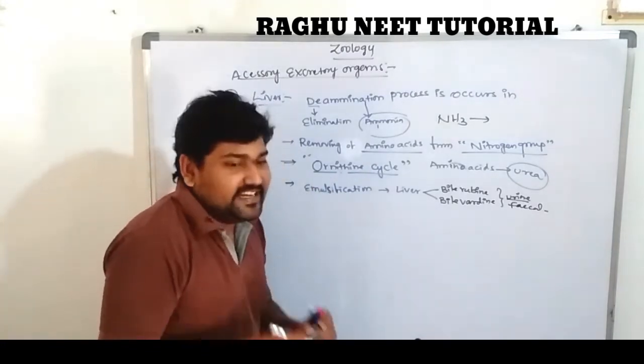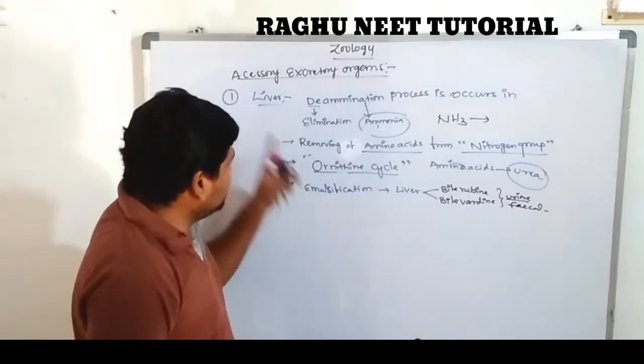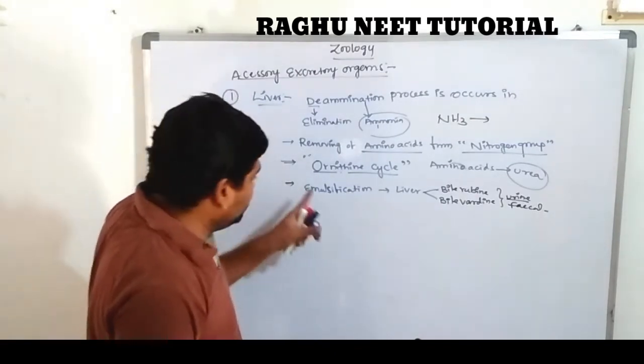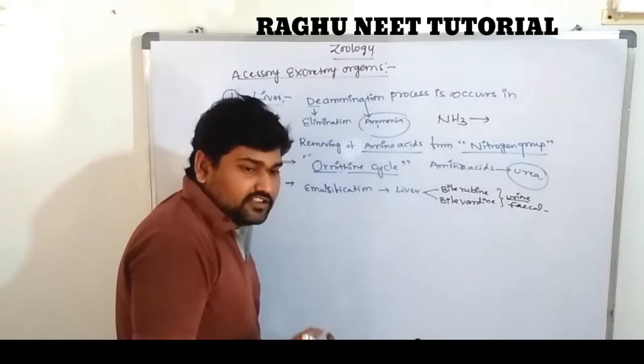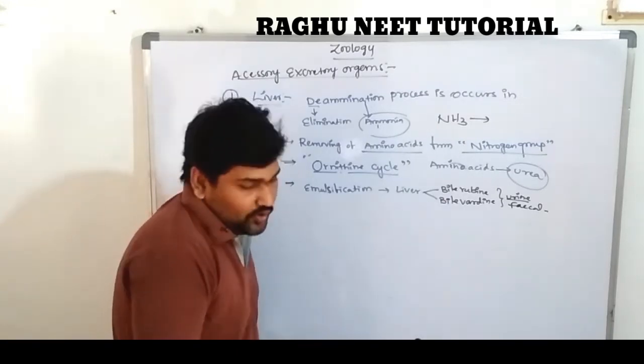So that is the process known as deamination. This is one of the processes. Next one is fat converting into glycerol. That is known as the emulsification process.